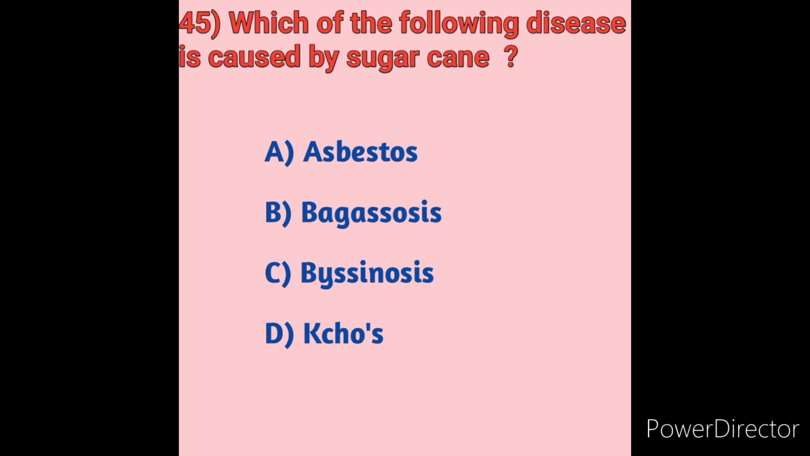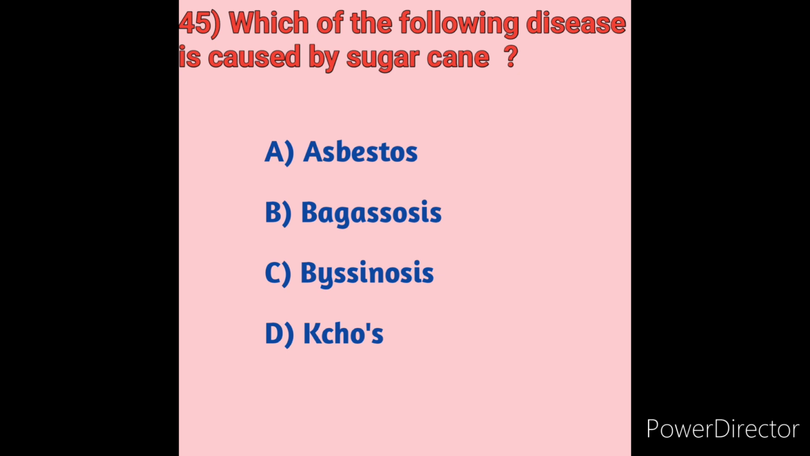Asbestosis is caused by breathing in asbestos fibers. People working in certain trades are more likely to have been exposed to asbestos in the past. So asbestosis is not caused by sugarcane. Next, option B, bagassosis. Bagassosis is an airborne disease caused by inhalation of fibrous cane sugar residue. So option B is the correct answer. From the options, the disease caused by sugarcane is bagassosis.